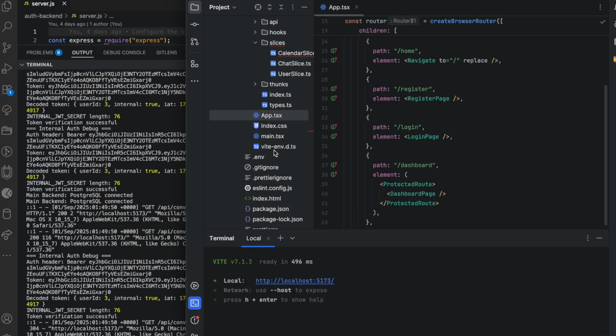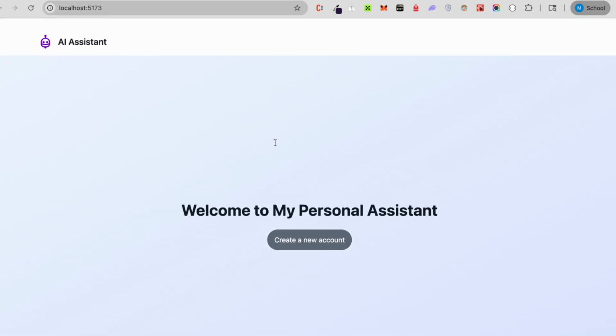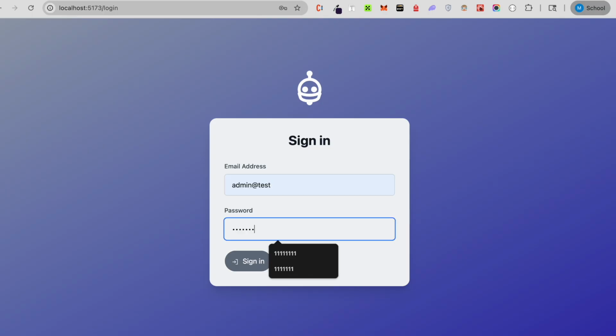The front end is a user interface developed with React and TypeScript. I used Redux Toolkit for state management, Tailwind for CSS, and React Router for navigation. This is the user interface for this personal assistant. I will log into my existing account.